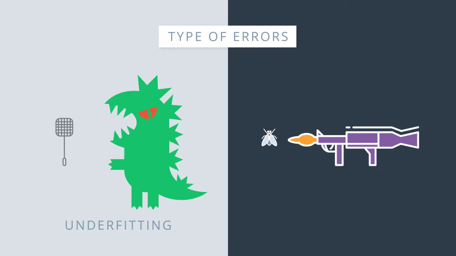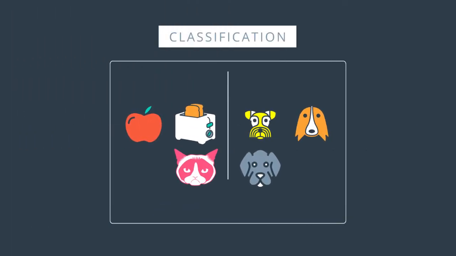And what's the problem with trying to kill a fly with a bazooka? It's overly complicated and it will lead to bad solutions and extra complexity when we can use a much simpler solution instead. In machine learning, this is called overfitting. Let's look at how overfitting and underfitting can occur in a classification problem. Let's say we have the following data and we need to classify it.